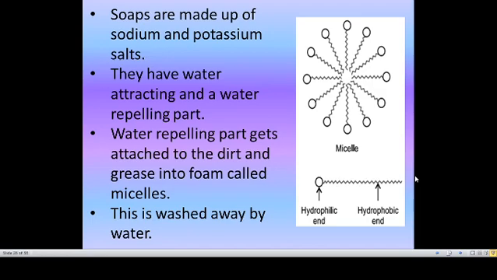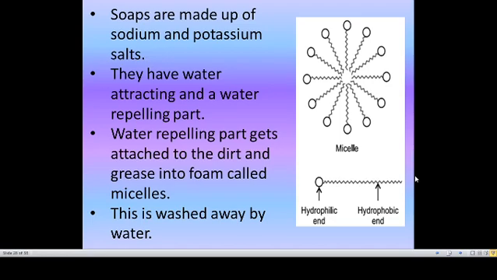The water repelling part gets attached to the dirt on our body or cloth. When you pour water, it forms a foam-like structure called micelles, which is removed from the body or the cloth.